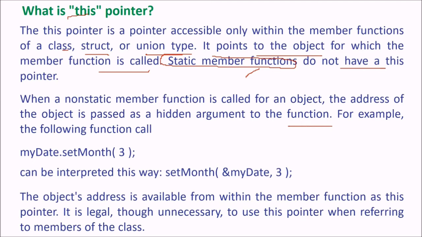For example, if the function call is myDate.setMonth(3), this may be interpreted as setMonth(&myDate, 3). So you are passing the address of myDate, which is the object itself. The object's address is available from within the member function as the this pointer. It is legal, though unnecessary, to use the this pointer when referring to the members of the class.